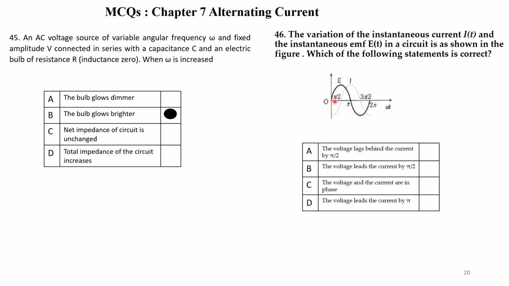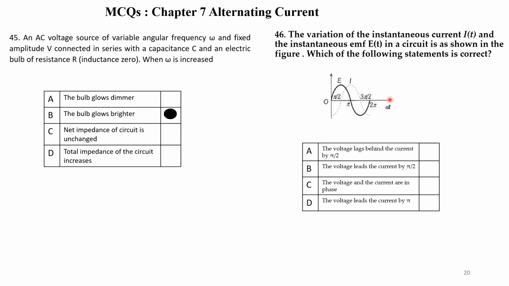This is the x-axis, omega t, with 0 at the origin, and the vertical line perpendicular to the x-axis is the y-axis. The y-axis is amplitude and the x-axis is time or angular frequency, omega t.